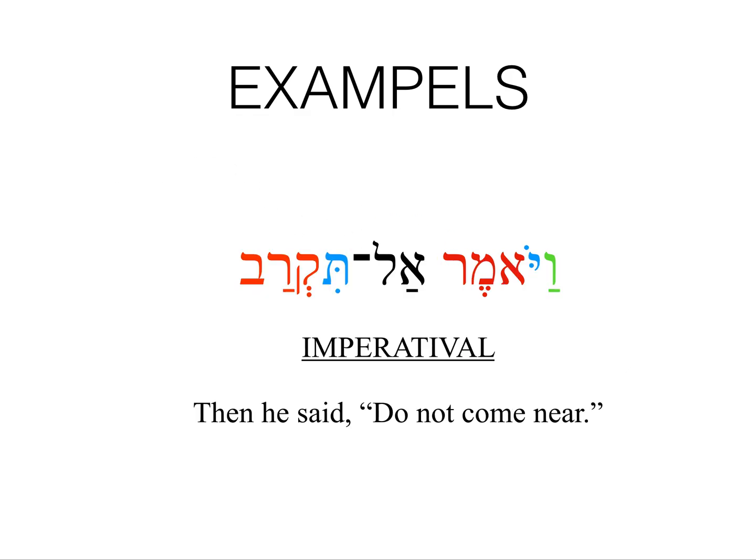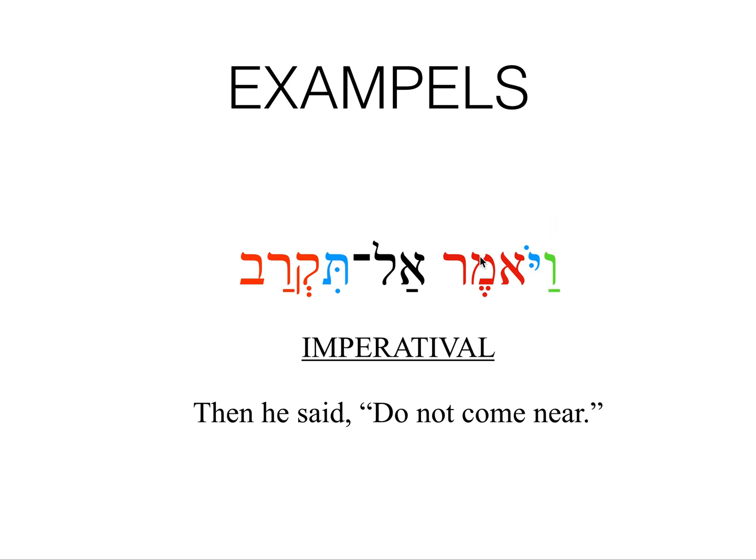Next example, Vayomer al tikra. I'm just going to translate this: and he said, because this is so common and repeated so often that you should know the translation to know the parsing quickly. It is from Amar, it is Kal, imperfect 3ms, and this is Vav consecutive.